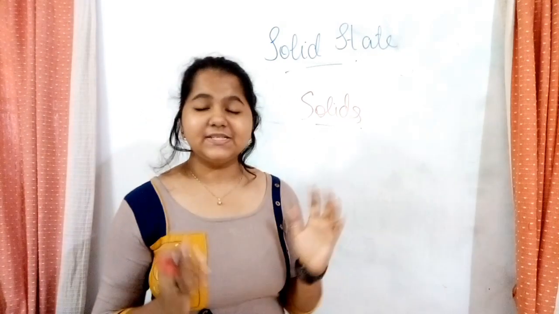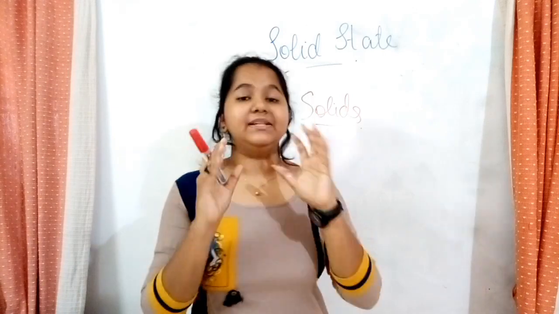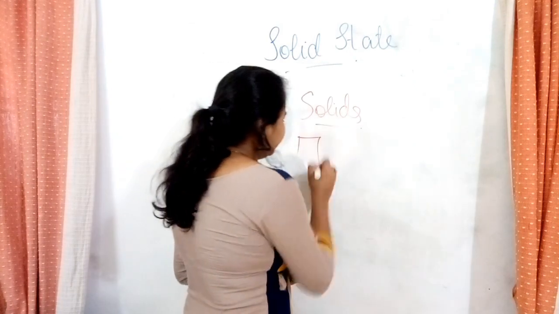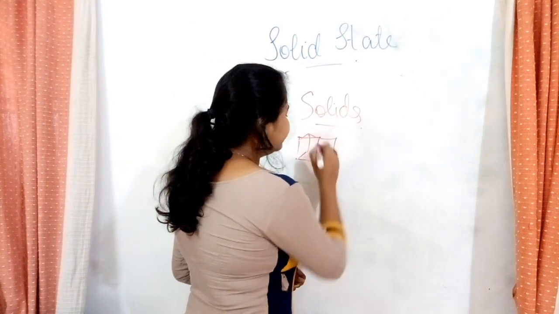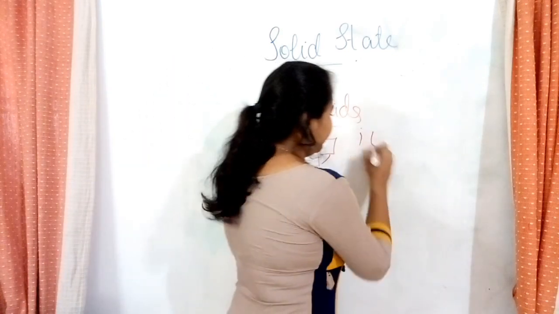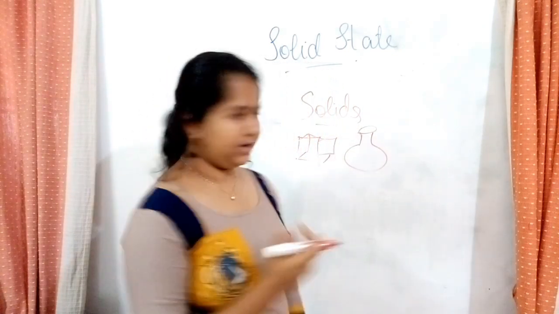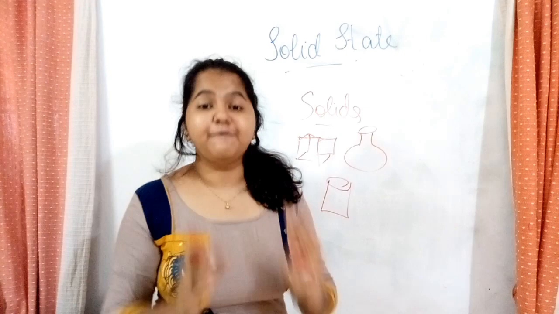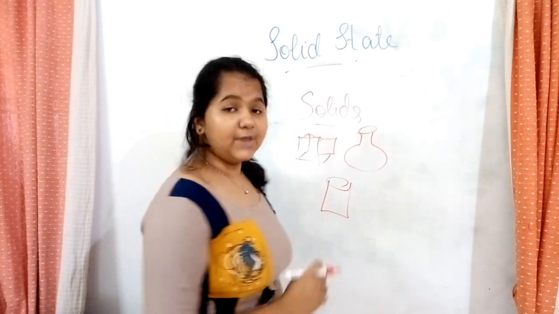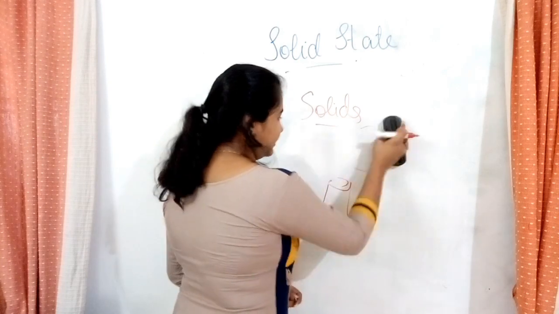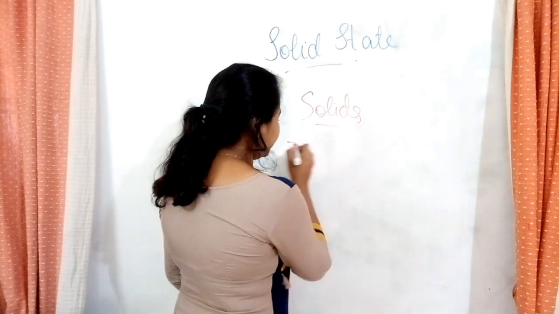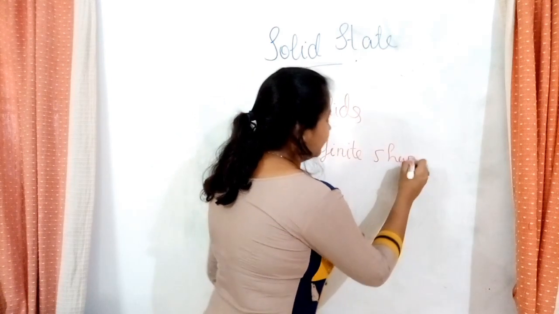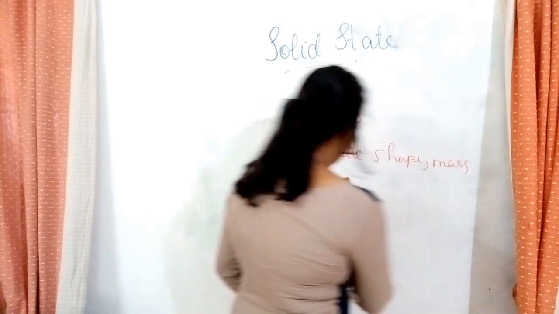So solids, what is the very first point that comes into your mind when the word solid comes up? That is something that has a definite shape. Solid, it can be a flower vase, a cube, a glass, but anything, it has a definite shape. So the first point is solids are substances that have definite shape, mass and volume.